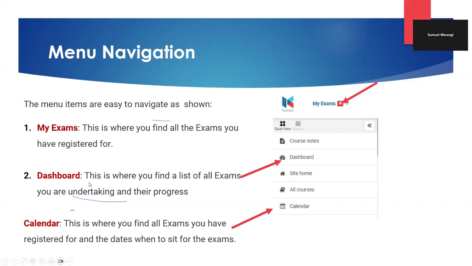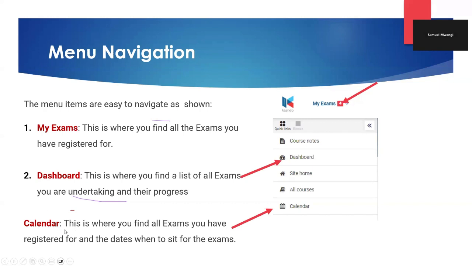Then on the dashboard, again, you'll still be able to see all the list of exams that you have booked for. You are able to see whether those courses are in progress or those courses are the courses that you took last semester. And as well, you should be able to see a calendar still while you're within the dashboard. And on the calendar, we will be able as well to see the many exams that we have on our calendar and when they should be ending.